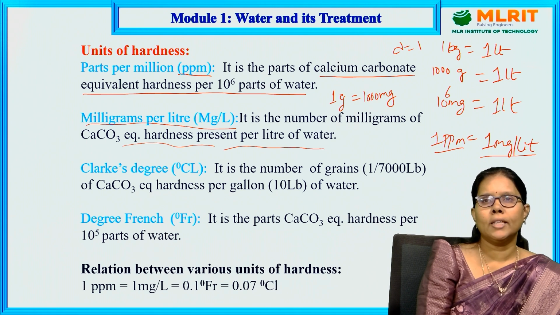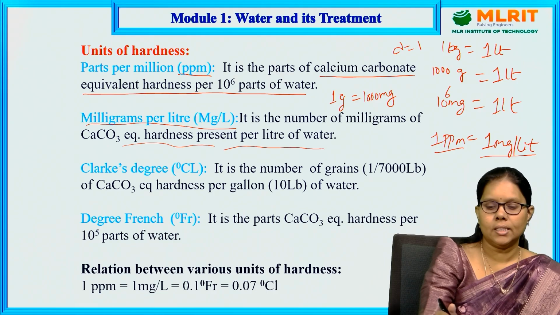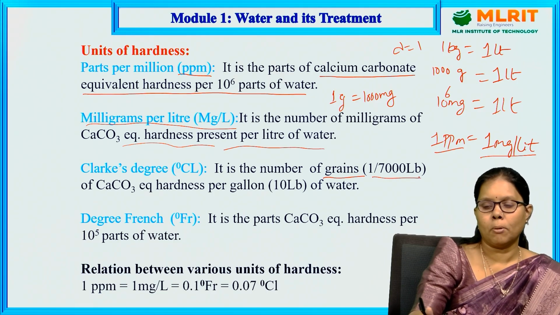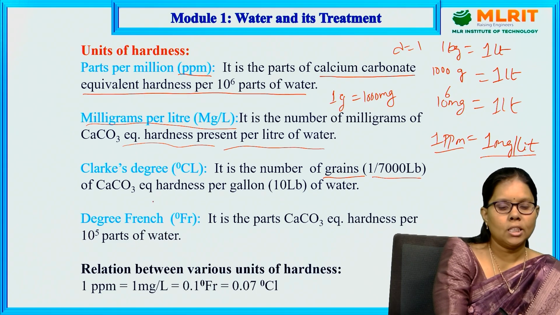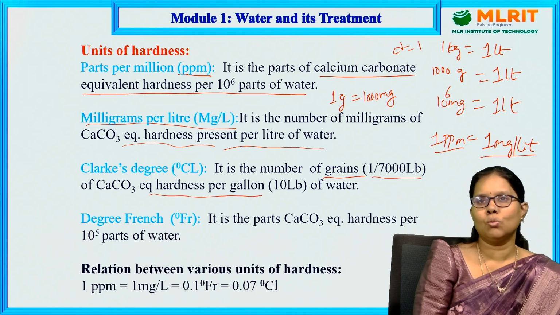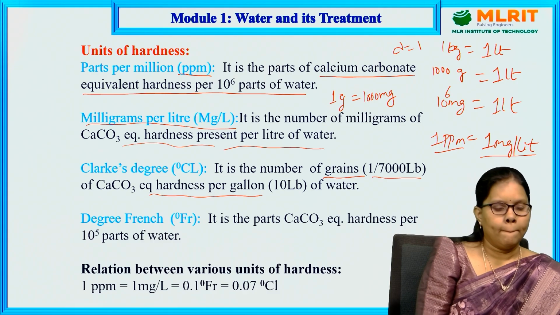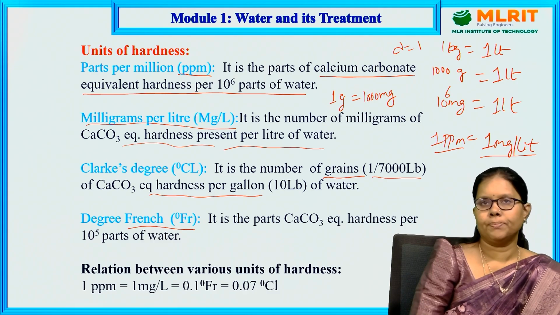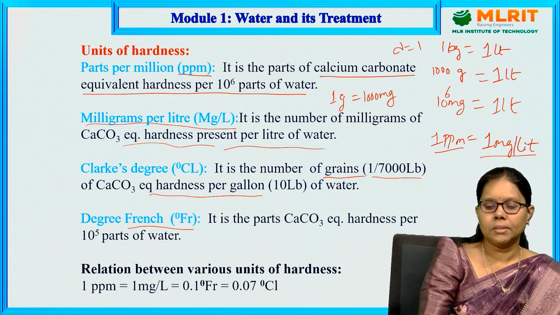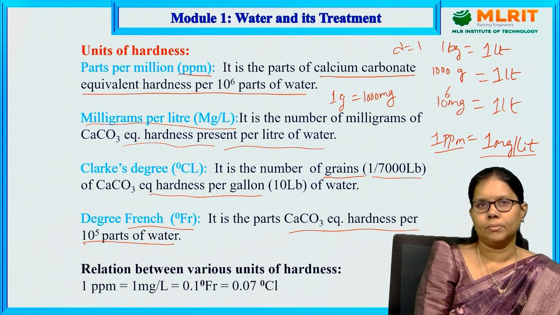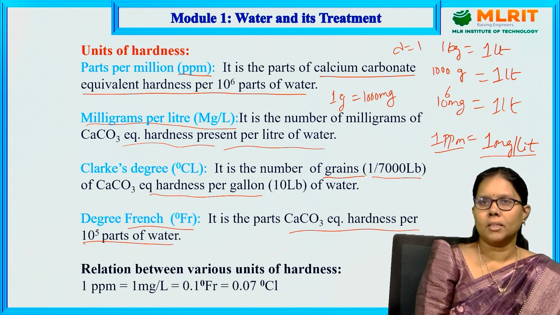Let us move to the next unit, degree Clark. It is the number of grains, 1 by 7,000 pounds, of calcium carbonate equivalent hardness per gallon of water. Per gallon of water. The next unit is degree French. It is the parts of CaCO3 equivalent hardness per 10 to the power of 5 parts of water. Degree French is nothing but the number of parts of CaCO3 equivalent hardness per 10 to the power of 5 parts of water.